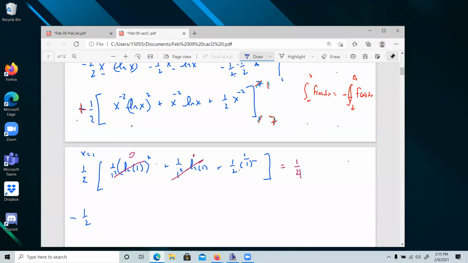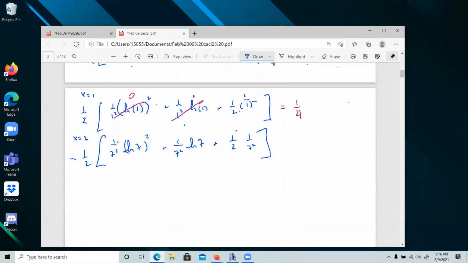All right, so we have half. Oh, this is minus because of the x evaluated at 1. This is x evaluated at 7. So we're subtracting, right? We have 1 evaluated at 1 minus the 7. All right. And then here we have 1 over 7 squared, natural log of 7 squared, plus 1 over 7 squared, natural log of 7, plus 1 over 2 times 1 over 7 squared. So you see where that all came from? We're putting x equal to 7. Okay, that's what happened there.